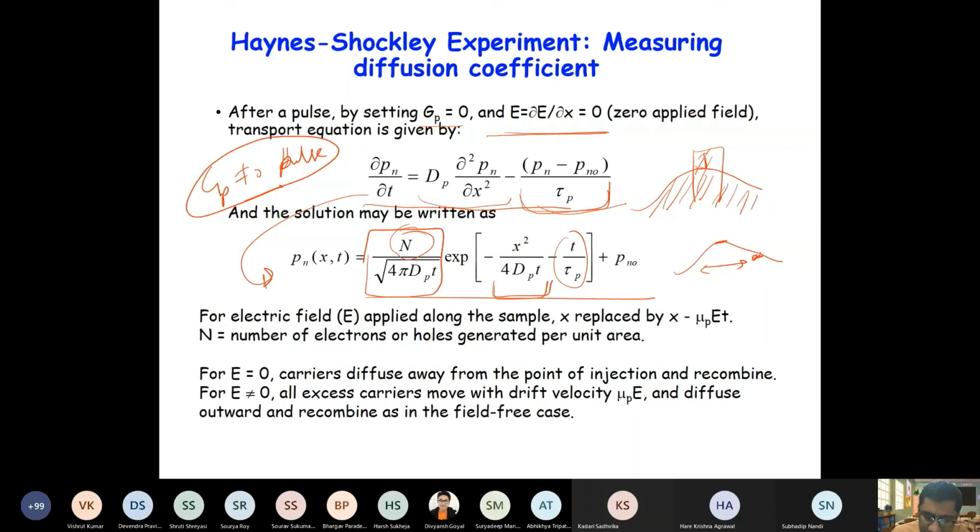So at delta x square by 4Dt should be 1. Since this is delta x, this will be delta x by 2, and this will be minus delta x by 2. So delta x by 2 whole square by 4Dt should be 1.